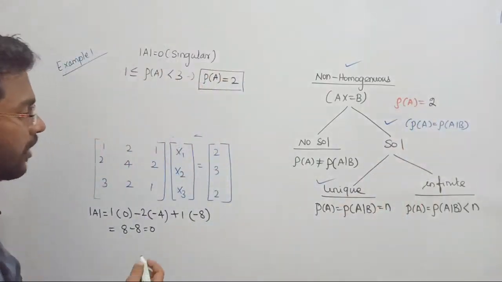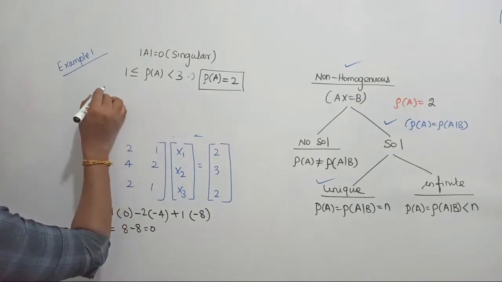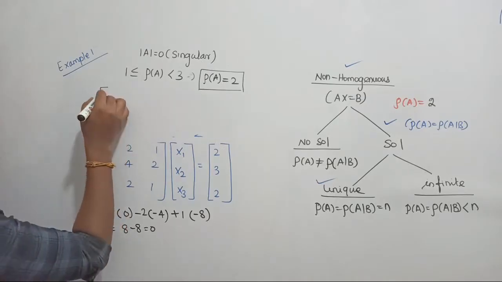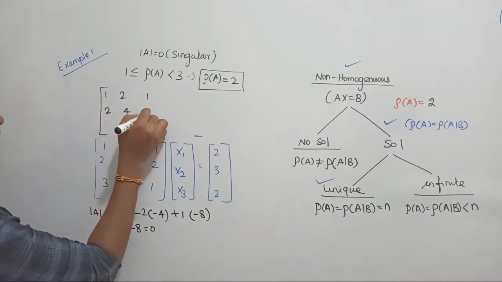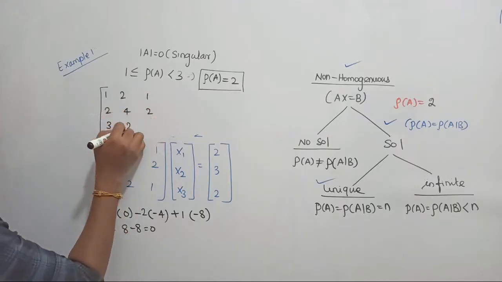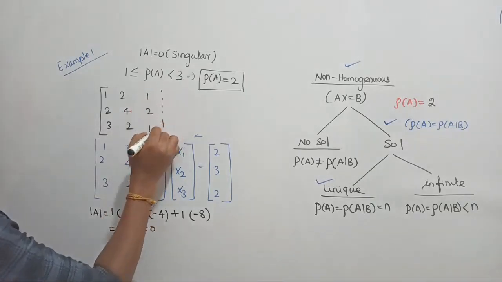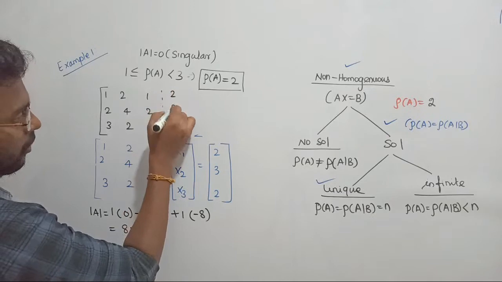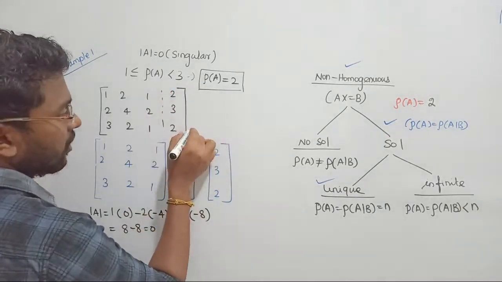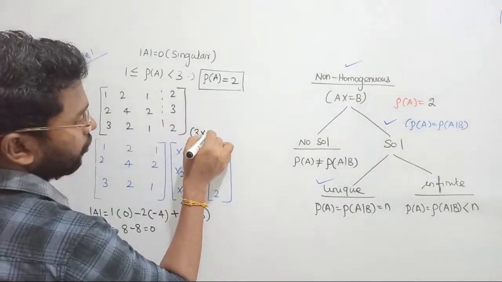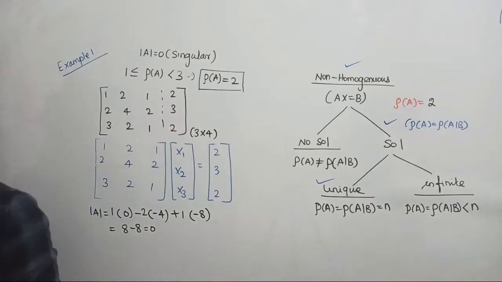Let us club A and B together. Let's see the possible solutions, right? So when I am clubbing A with B, 1 2 1, and it is going to be 2 4 2, and it is going to be 3 2 1. Okay, 1 2 1, 2 4 2, 3 2 1, right? So it is augmented with 2 3 2 such that it will become a non-square matrix now, and its order is going to be 3 cross 4. 3 rows 4 columns. Let's try and find the rank of this matrix.